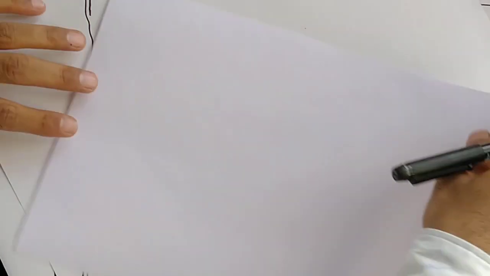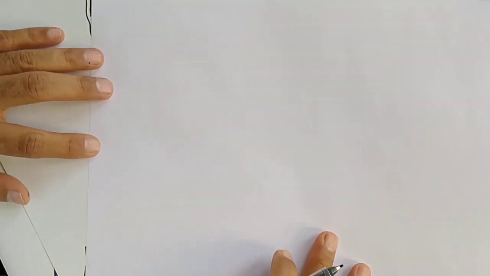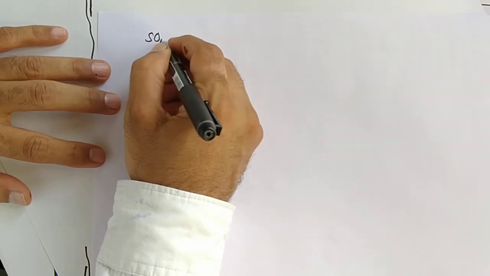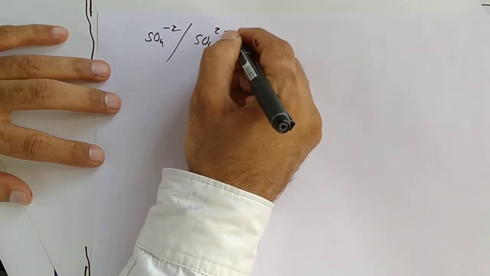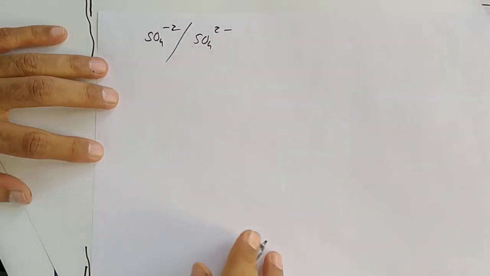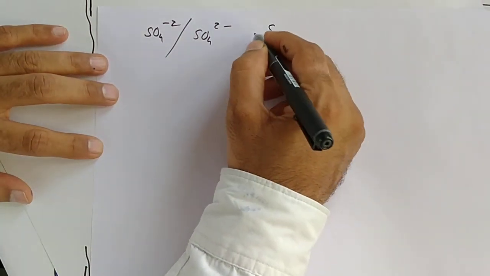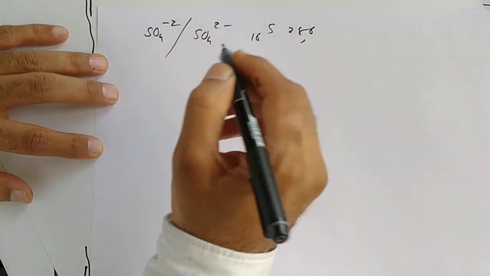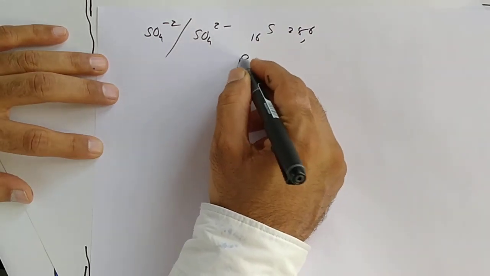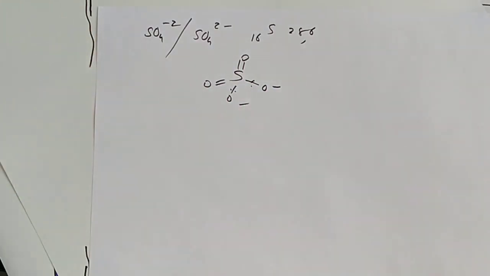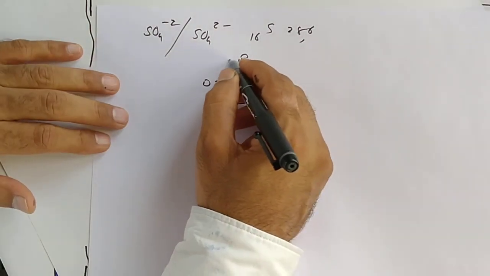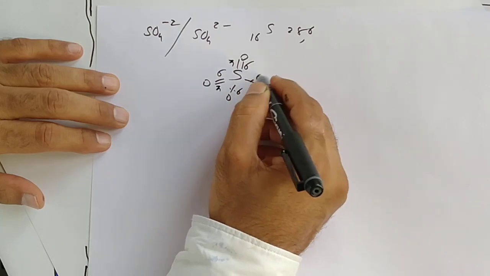Now what about sulfate, SO4 2 minus? Here sulfur has 6 electrons in the outermost orbit. So 1, 2, 3 and 4. But here there is 1 sigma 1 pi, 1 sigma 1 pi.